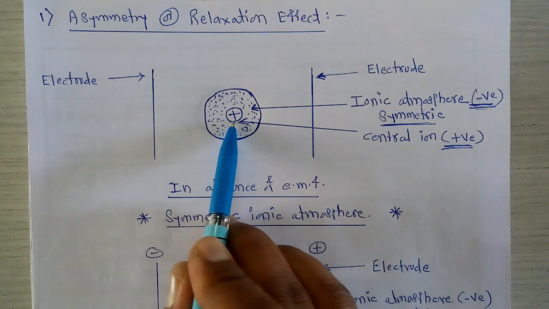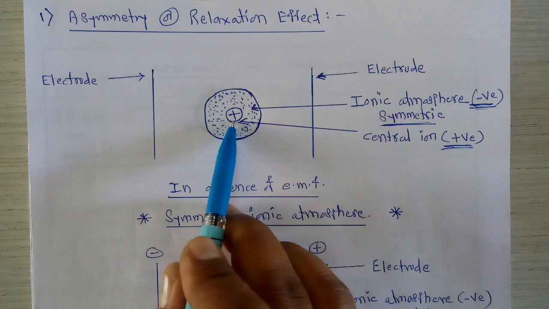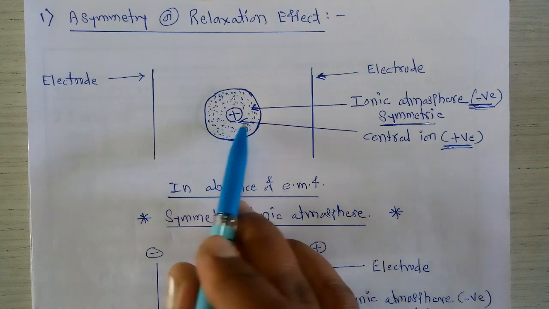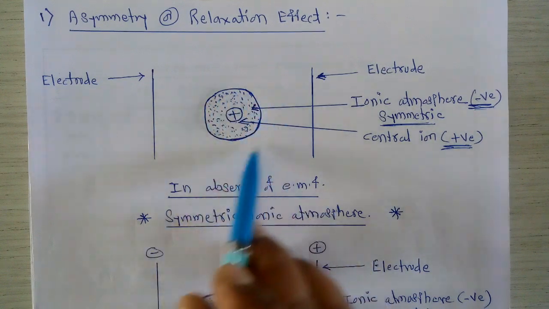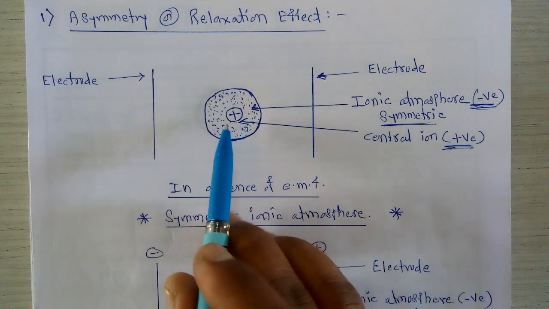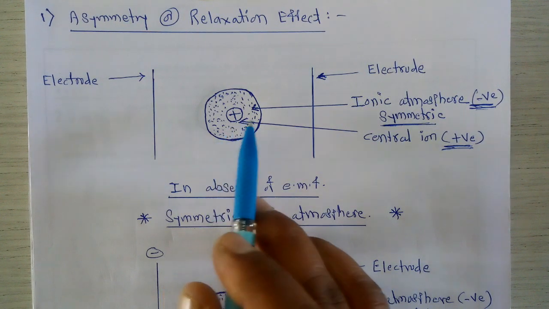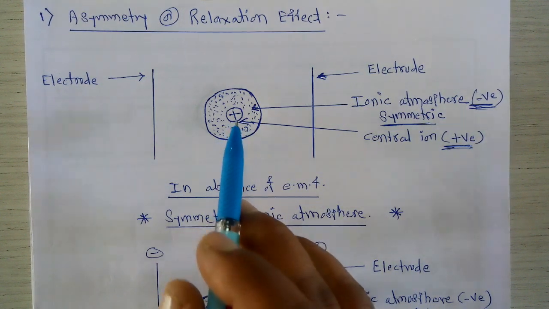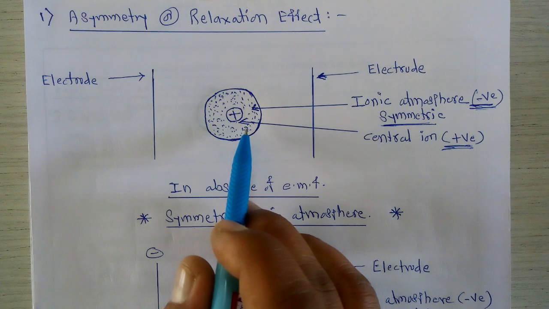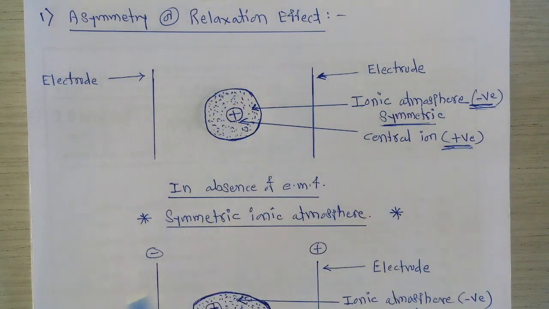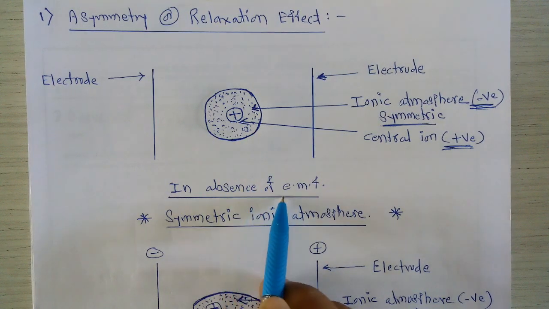This positively charged ion has an equal force of attraction from all the possible directions, due to which it remains exactly at the center of this particular ionic atmosphere. So this is the situation when we consider the absence of EMF.